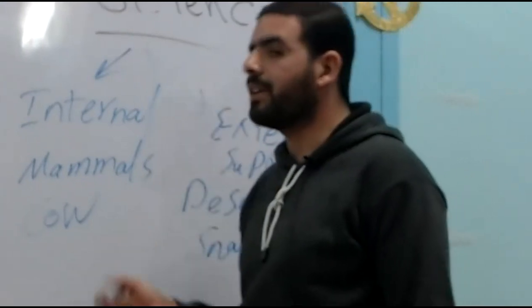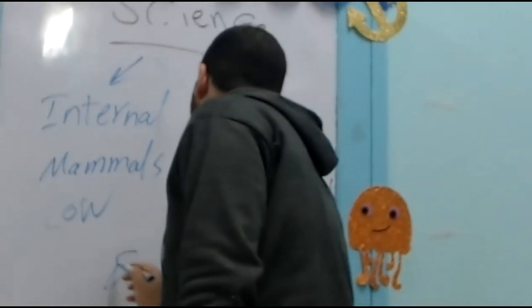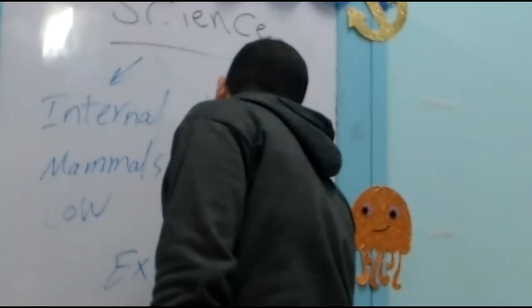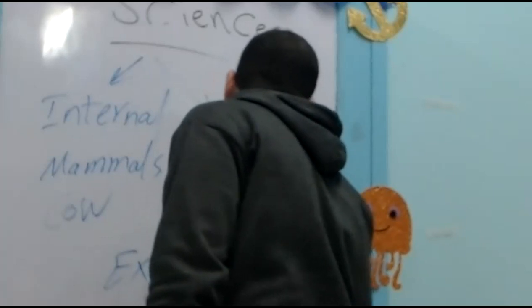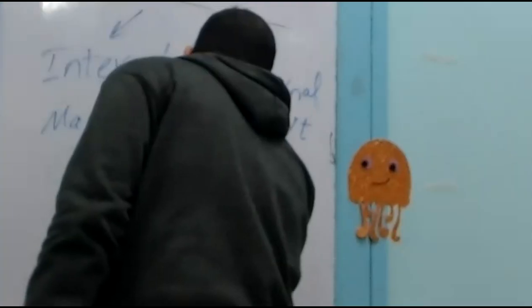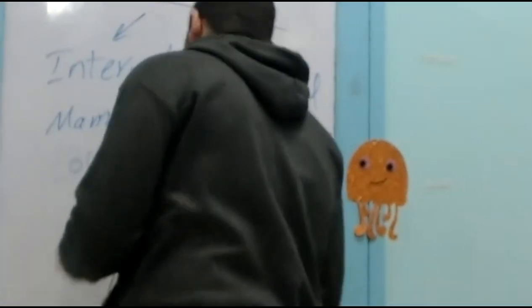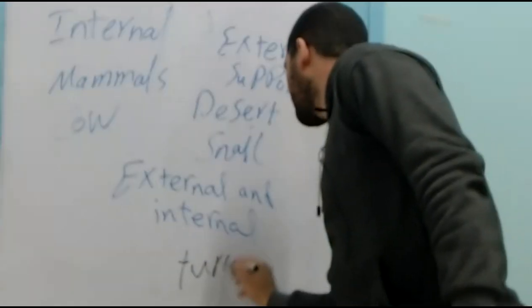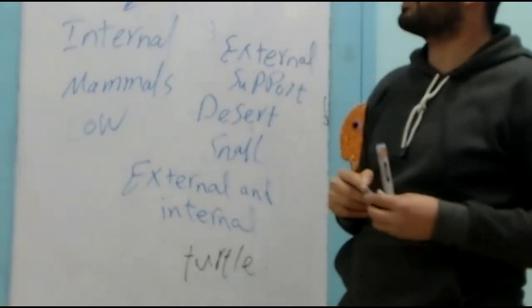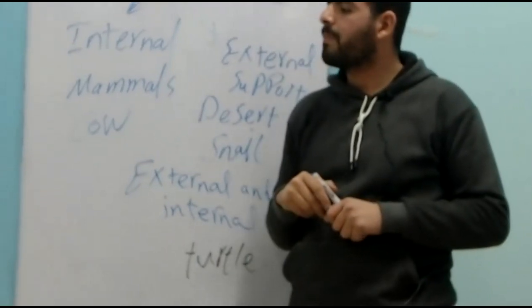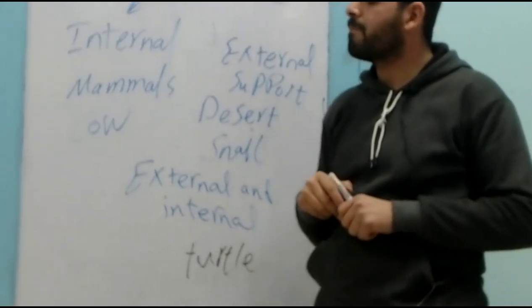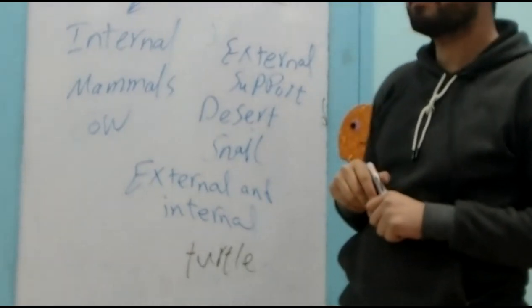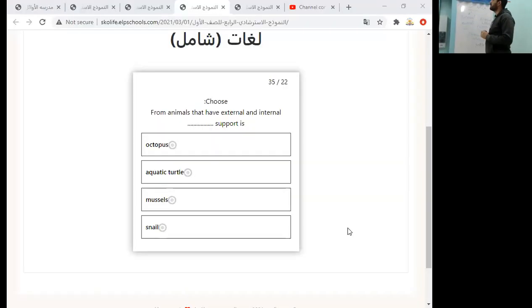And both internal and external support, like aquatic turtle. So let's return back to our question. From animals that have external and internal support as aquatic turtle, the second one.